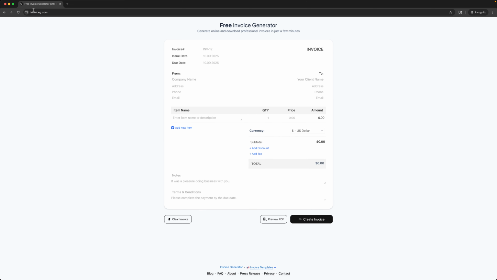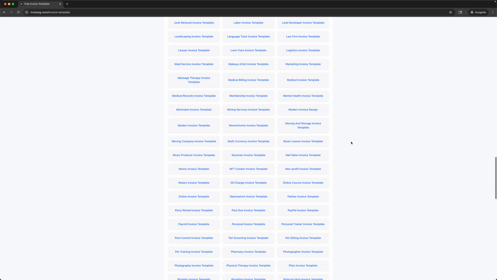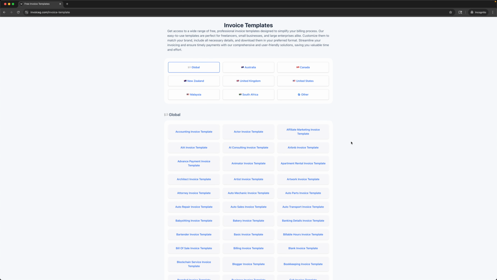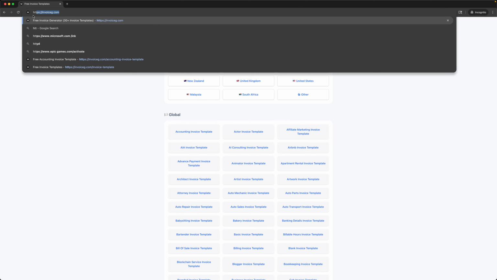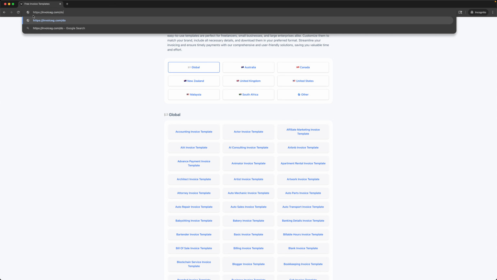description. We land on the main page, but you can also explore other options. Just scroll down and click on Invoice Templates. The invoice catalog is extensive, offering templates for virtually every need. Next, we choose the template we need. You can find the link in the description or simply pick one from the list yourself.